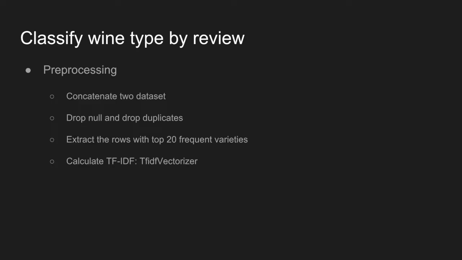So we decide to calculate the TF-IDF values of the words. It is a product of term frequency and inverse document frequency. Term frequency summarizes how frequently a word appears within a document. Inverse document frequency downscales words that appear a lot across documents. So we use the TF-IDF vectorizer from scikit-learn library. It can tokenize words, generate sparse matrices of the TF-IDF, and can even apply the stop words.